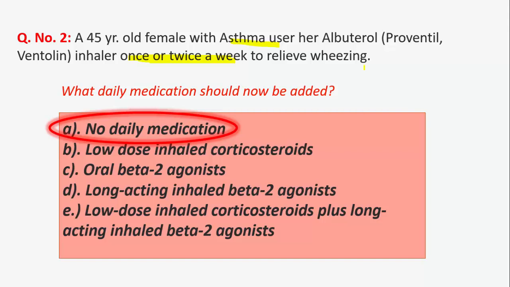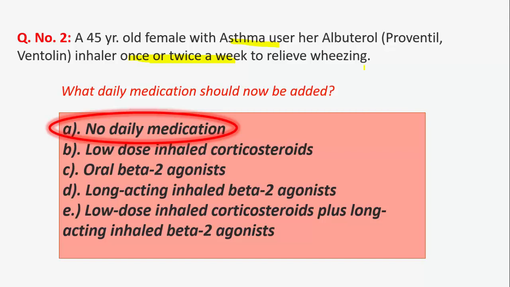And if the patient has moderate persistent asthma, it means she will have symptoms every day, and nighttime symptoms more than once weekly. So we need daily low to medium dose inhaled corticosteroids with long acting beta 2 agonist.